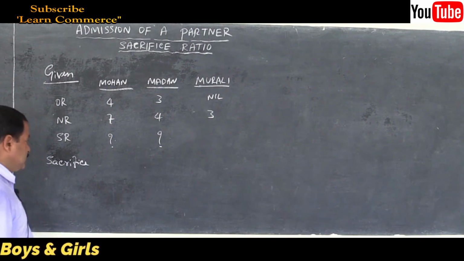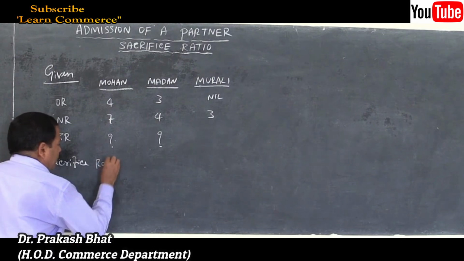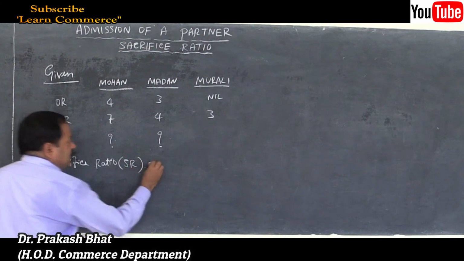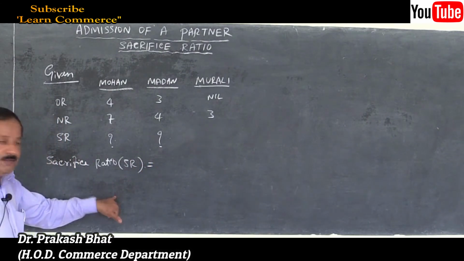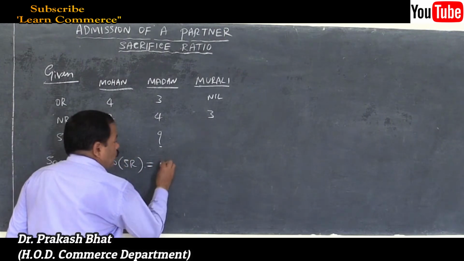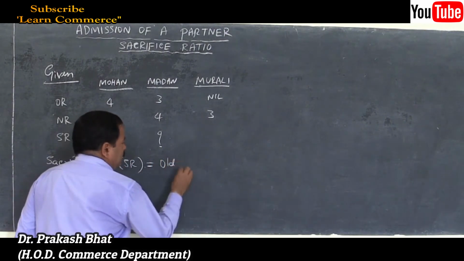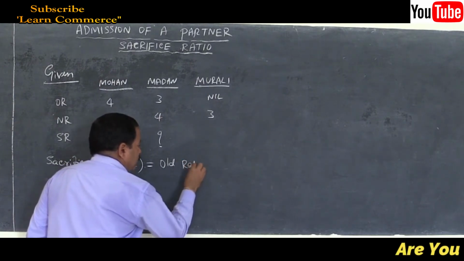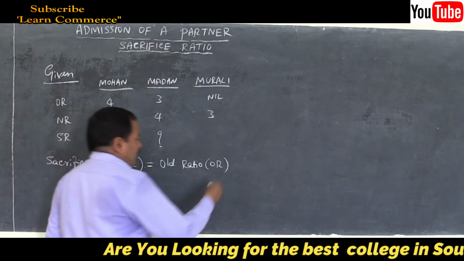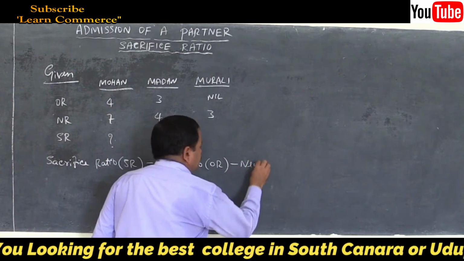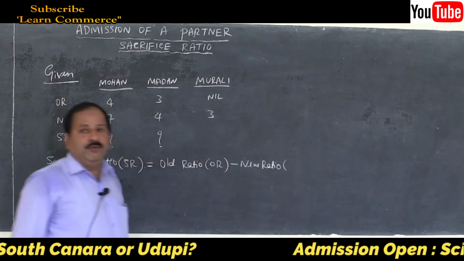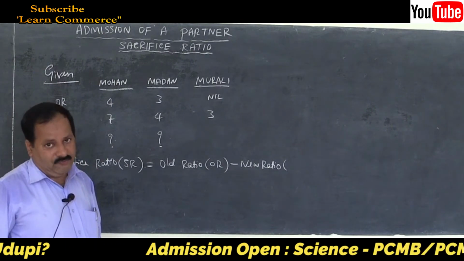So don't give them a chance. Write Sacrifice Ratio in full, then assign the short form within brackets. SR is equal to, now you can use the short form. You can write SR because you have already defined it. SR is equal to old ratio or old share. You can write old ratio, write here OR. Now you can write OR minus new ratio. New ratio, I already told you, in case of admission, is always smaller than the old ratio.